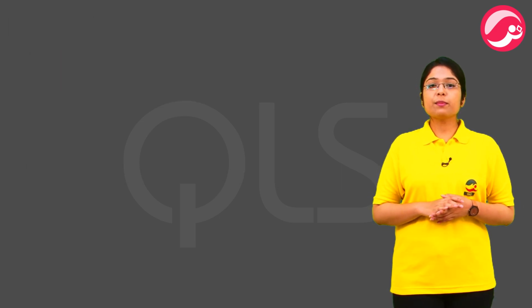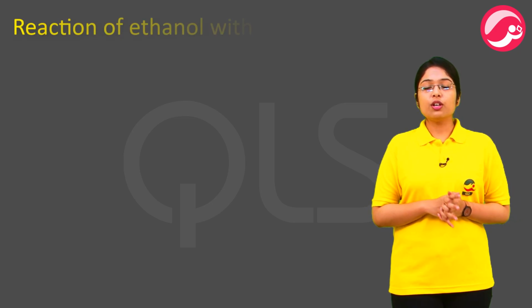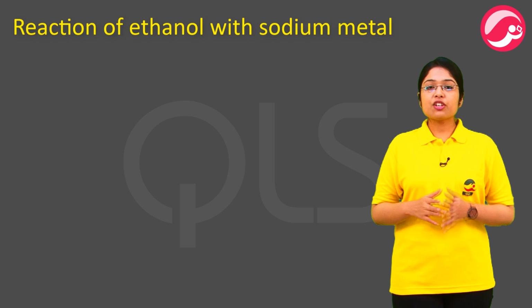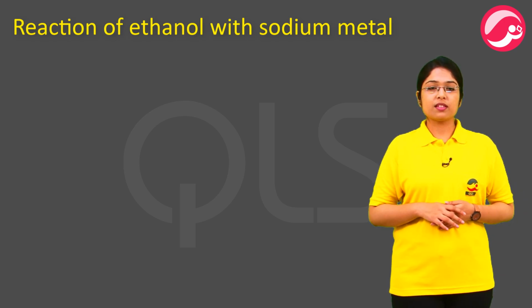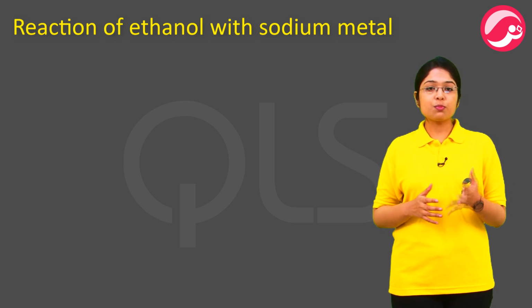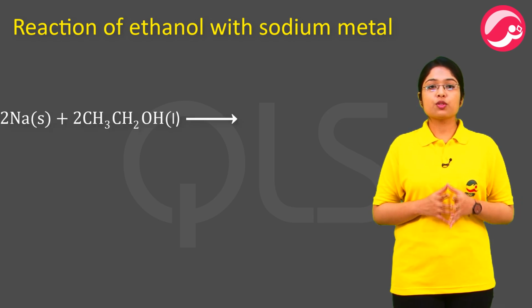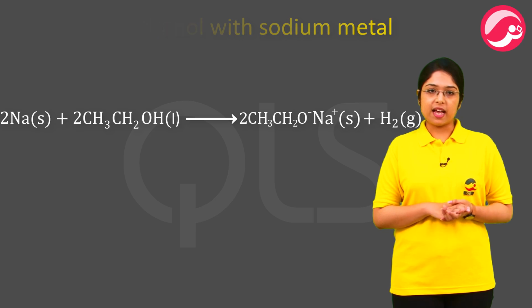Now, let's see some chemical properties of ethanol. First, reaction of ethanol with sodium metal. Reaction of ethanol with sodium metal is similar to the reaction of metals with acids and bases. जैसे metals, acid and bases के साथ react करने के बाद salt and hydrogen gas produce करते हैं. Similarly, ethanol on reacting with sodium produces sodium ethoxide and hydrogen gas.